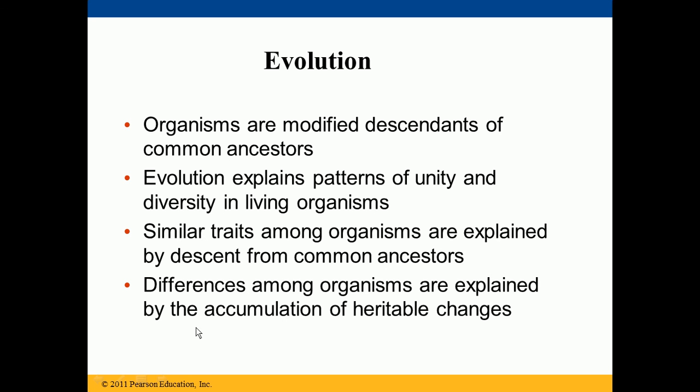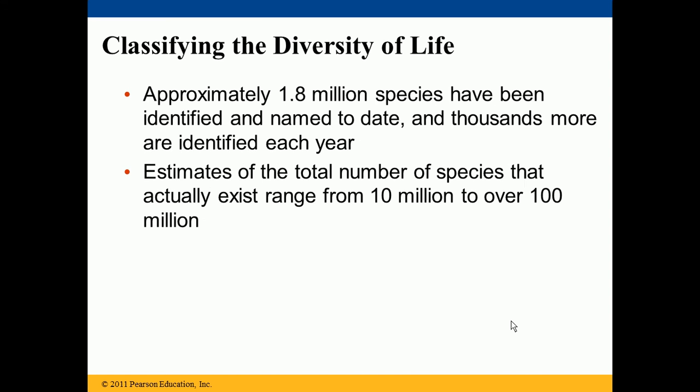Differences among organisms are explained by accumulation of heritable changes. So we are related, but why did we become different? Because we had to survive in the environment, and to survive in the environment we have to have some changes, and those changes were taking place at our DNA level.